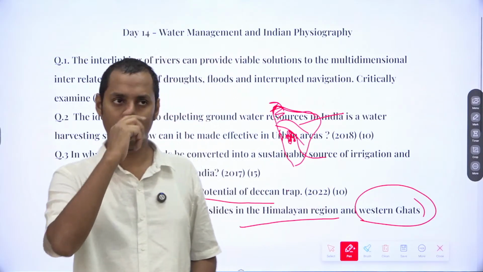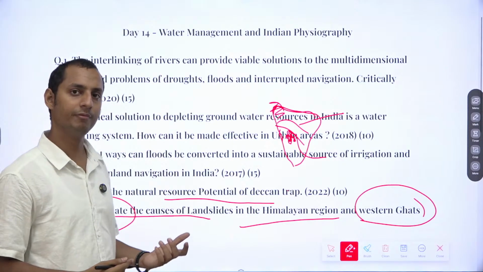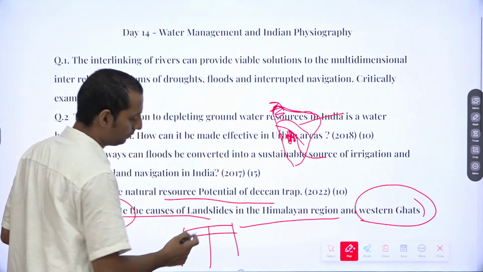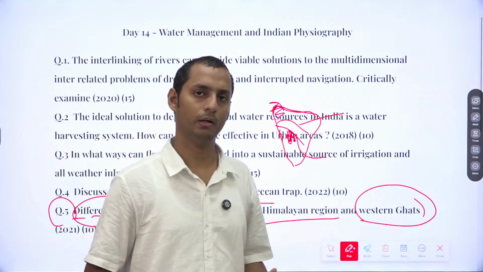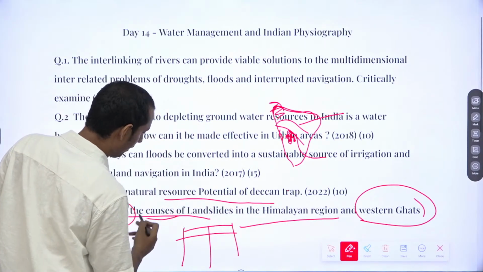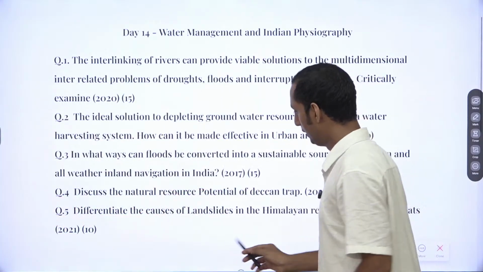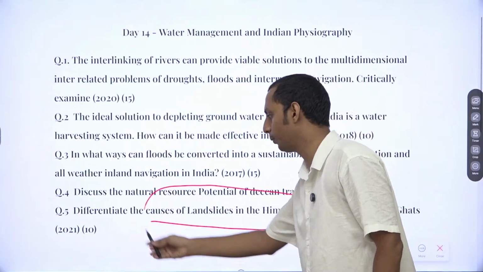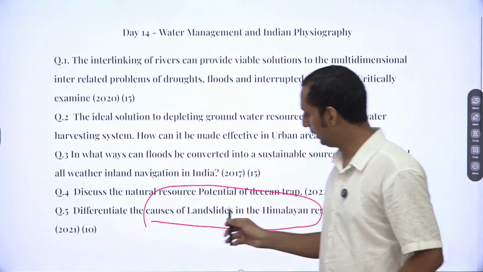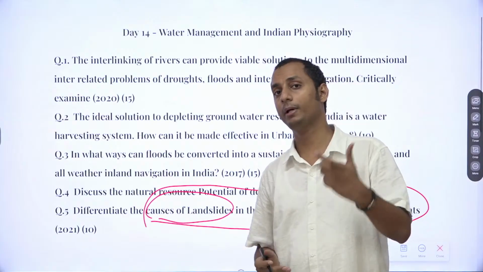So, there are different reasons for the landslides. Okay, the reasons are very different. So therefore, even if you don't provide a table format here, it's very fine. Okay, it's not mandatory to introduce a table here. You can just provide. So here we have two body parts, right? The causes of landslides in case of Himalayas, see the first body part here, and in the second body part you can mention about the Western Ghats. Now, hence we have causes of landslides here. It's a challenge, right? So therefore it needs a solution.